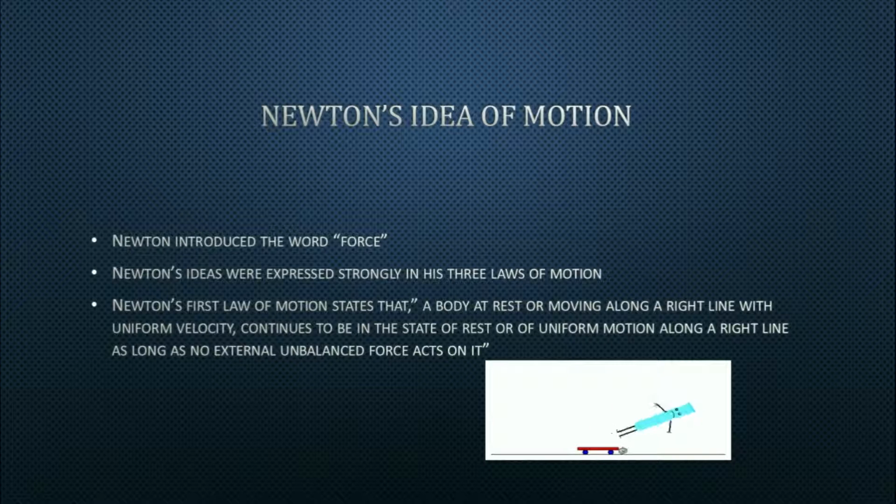Newton's first law of motion states that a body at rest or moving along a right line with a uniform velocity continues to be in the state of rest or of uniform motion along a right line as long as no external unbalanced force acts on it. This law is also called the law of inertia. This idea of inertia was borrowed from Galileo.